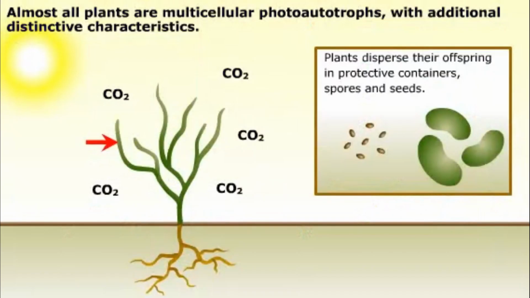Plants are multicellular eukaryotes. Almost all plants are photoautotrophs. They use their above-ground parts to harness sunlight for energy, and they synthesize organic molecules from carbon dioxide. Plants also have structures below the ground to anchor them in the soil and to absorb water and nutrients. Many of the distinctive characteristics of plants are adaptations to life on dry land. For instance, plants disperse their offspring using spores and seeds.